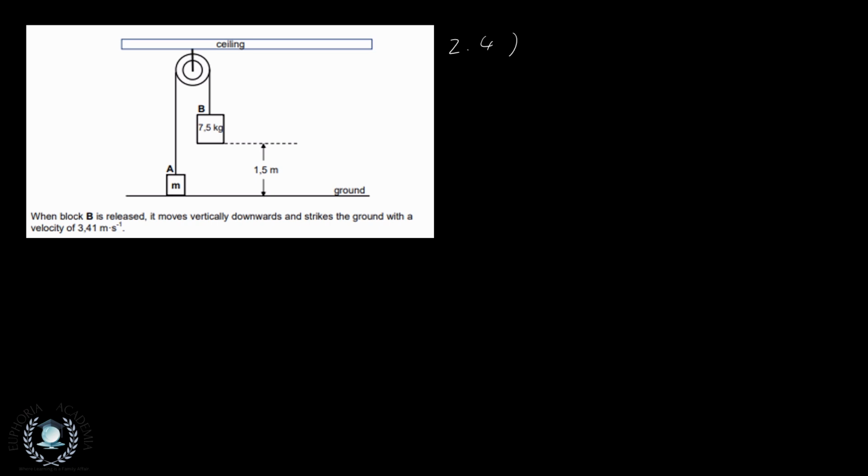All right, 2.4 asks us to calculate the value of m by applying Newton's second law to each block while they are in motion. The question actually just tells us exactly what to do, but let me just do a free body diagram for block A.